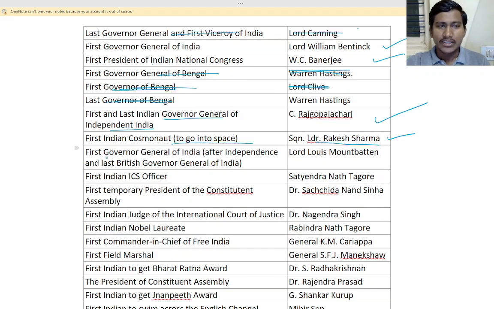So first Governor General of India after independence and last British Governor General of India, who was it? First Governor General of Independent India was Lord Mountbatten. You can remember it as Lord Mountbatten or Lord Louis Mountbatten.